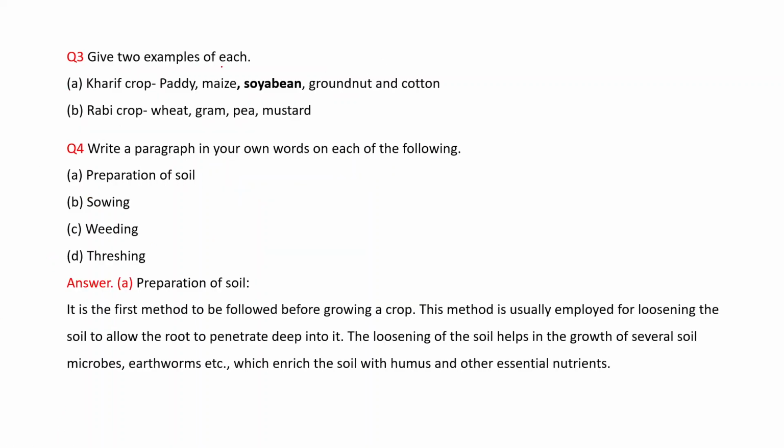Give two examples of each. Kharif crop. Many examples are there. You can select any two: paddy, maize, soybean, groundnut, cotton. Rabi crop: wheat, gram, pea, mustard.